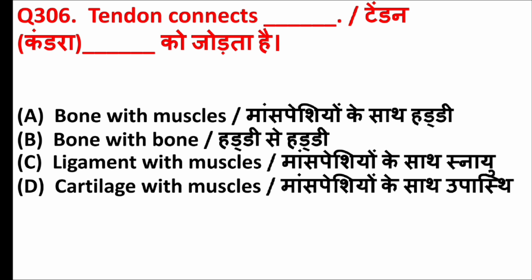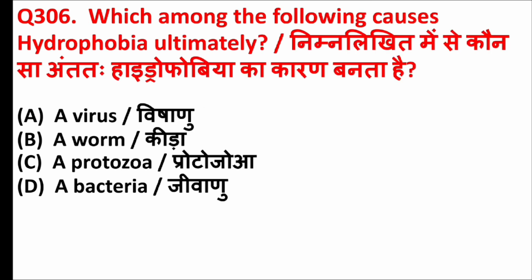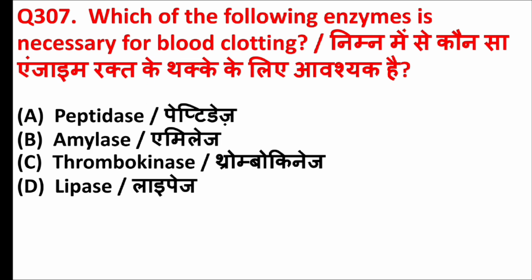Tendon connects. Answer is option A, bone with muscles. Which among the following causes hydrophobia ultimately? Answer is option A, virus. Which of the following enzymes is necessary for blood clotting? Answer is option C, thrombokinase.